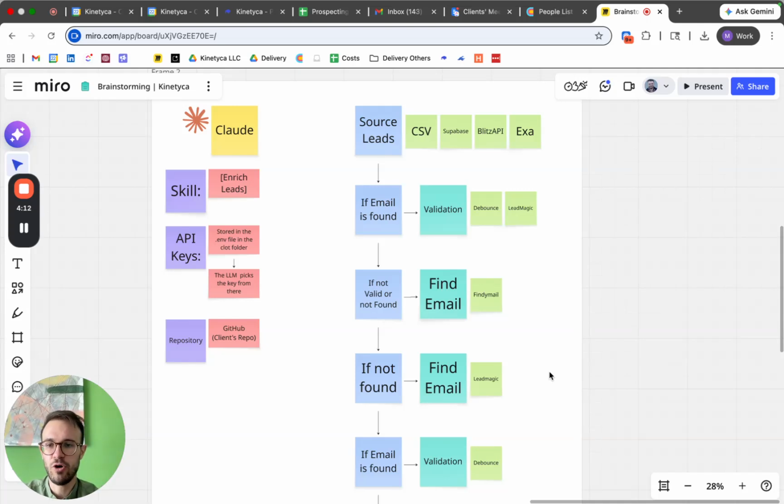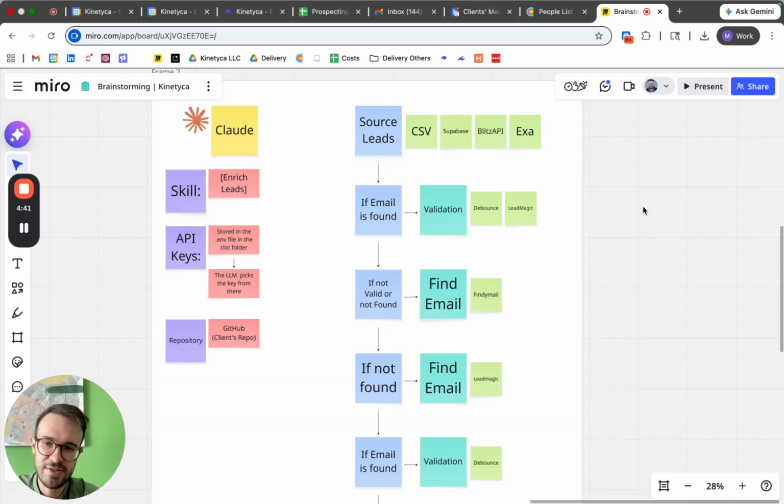So whenever we call enrich leads, first of all we have to source the lead. The first source is the CSV. It could be a list given to us by the client, or in the majority of cases a list that we scrape to run the campaign. For example, you filter Apollo, export it, and then upload it in Claude. This is something we usually did with Clay, but it can now be done faster with Claude.